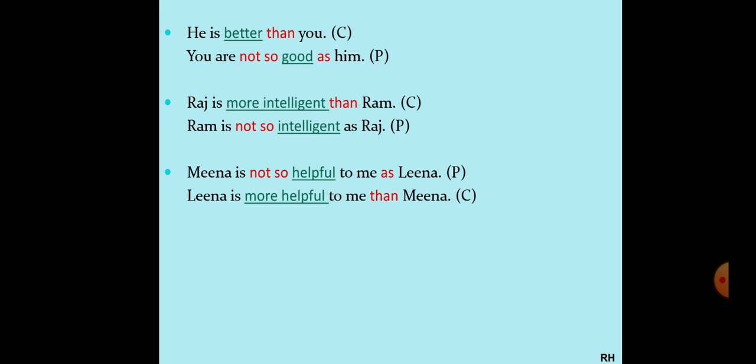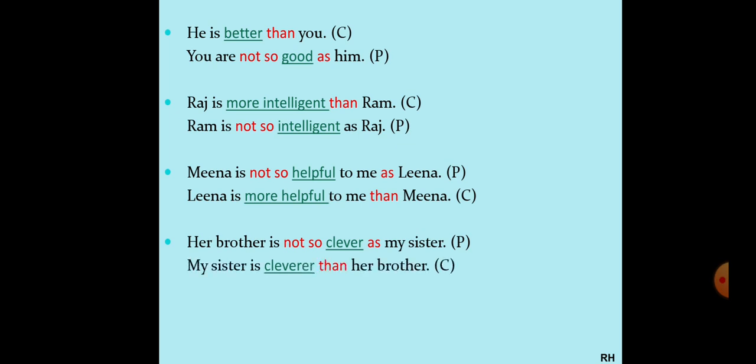Okay. Next one. Her brother is not so clever as my sister. Positive sentence. When you change it into comparative, my sister will come in the beginning. So my sister is clever will become cleverer. My sister is cleverer than her brother.